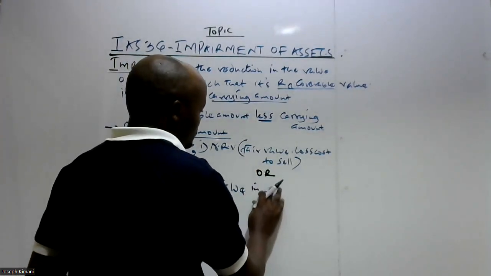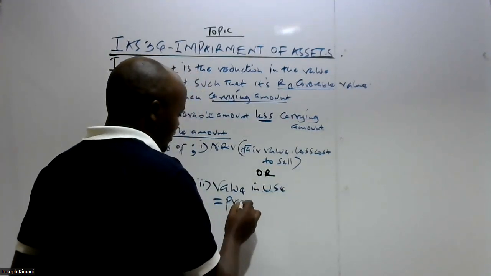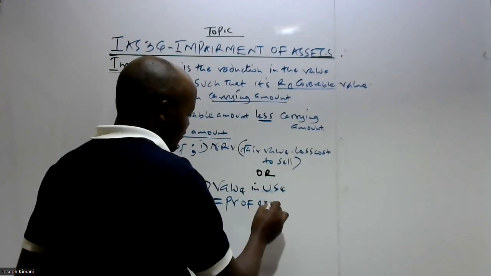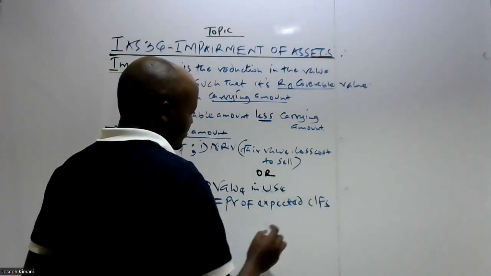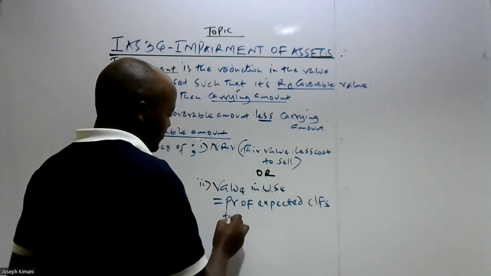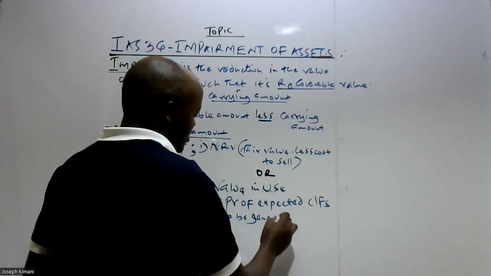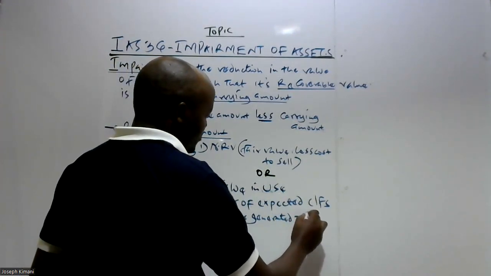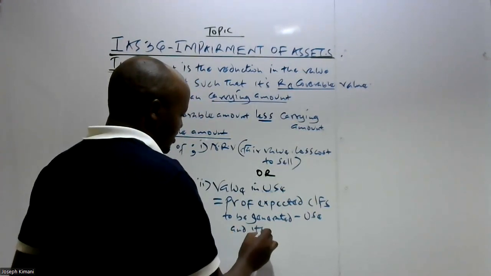The value in use. What is the value in use of an asset? The value in use is the present value of the expected cash flows to be generated from the use of the asset, and its disposal.